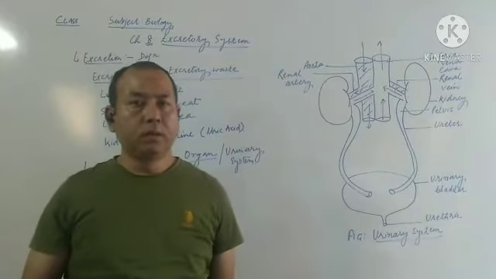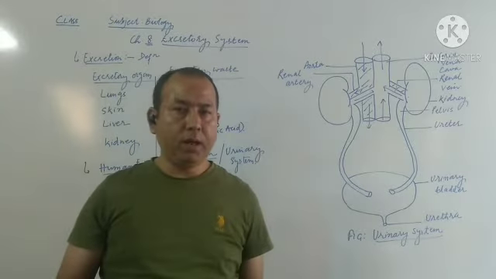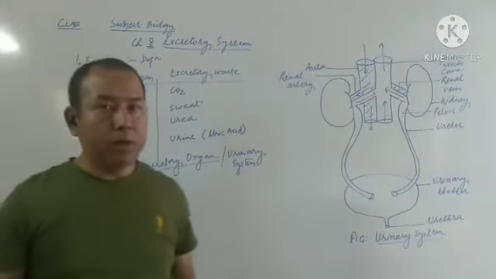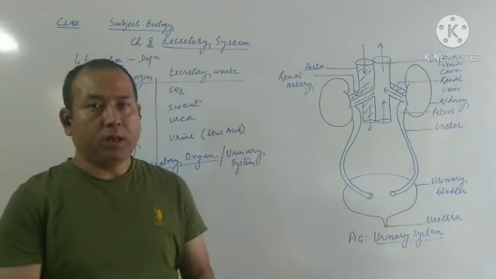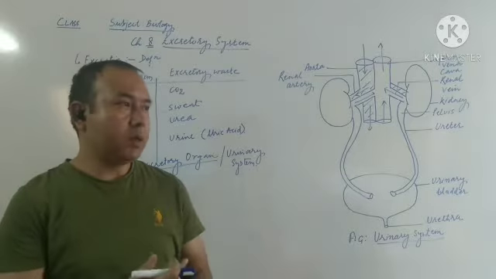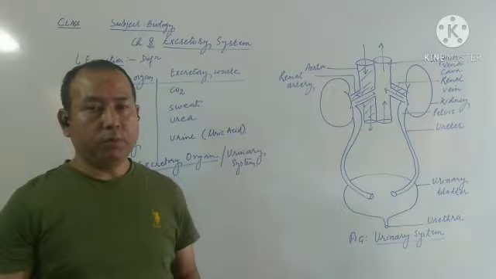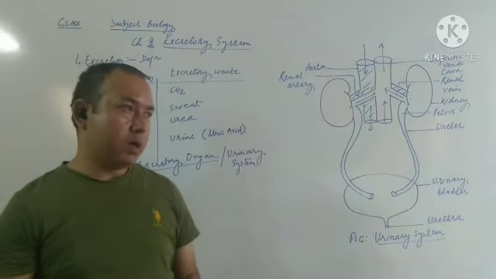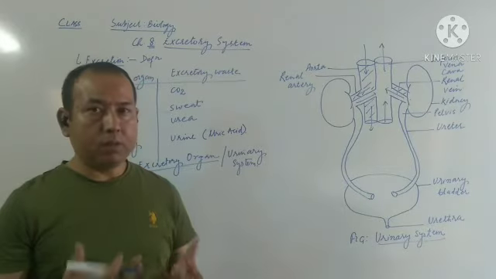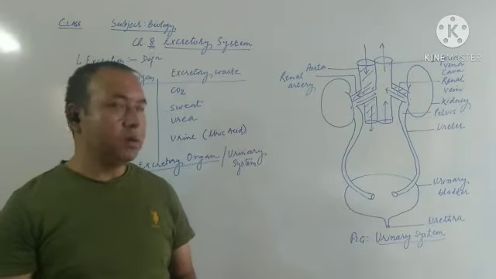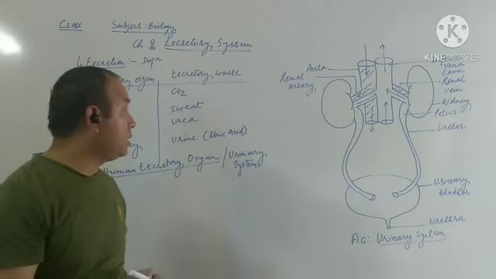Welcome student. Today we'll be starting a new chapter, that is excretory system, chapter number 8, where we'll be learning about excretion, about the kidney, structure of kidney, internal structure of kidney, about the term nephron, about artificial kidney, and about the formation of urine, how urine is formed. Okay, all these things we'll discuss in this chapter. So let us start this chapter.